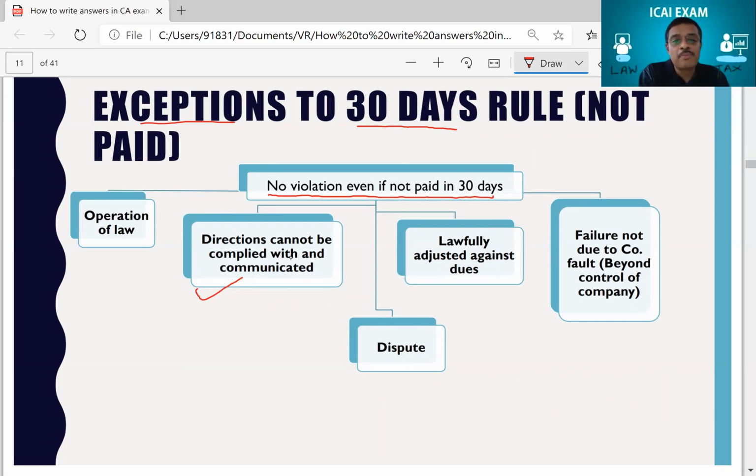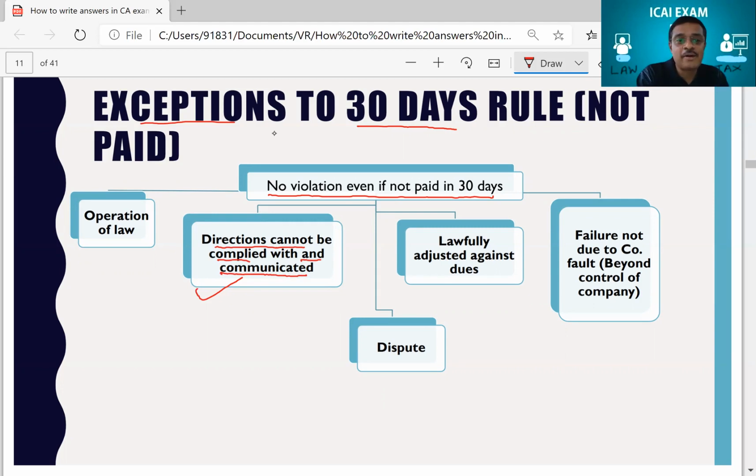Directions cannot be complied with. Look at that. In his case, he had given some bank account and I could not comply with that. And you should have communicated to the member that, look, it has come back to me, therefore give me a different bank account or whatever.